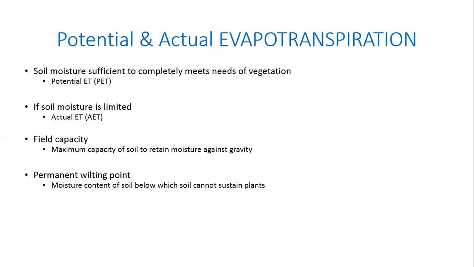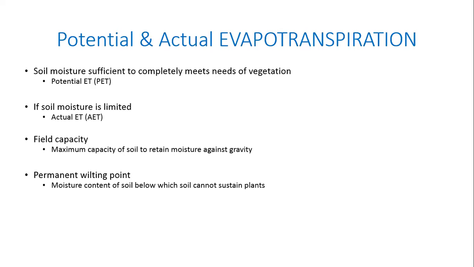Now if you imagine, if I take a perfectly dry sample of soil, can any plant grow in a perfectly dry soil sample? Zero moisture content, can any plant grow in that? It's obvious, no need to answer. Obviously no plant can grow in a soil which has zero moisture. Now let us say I keep adding water until I reach field capacity. Now the plant is able to extract some water from the soil and it is able to grow.